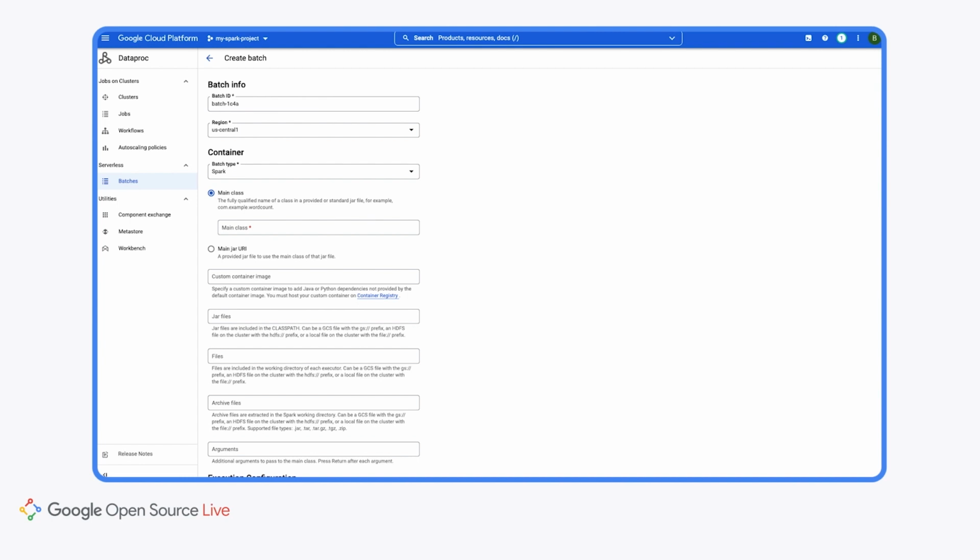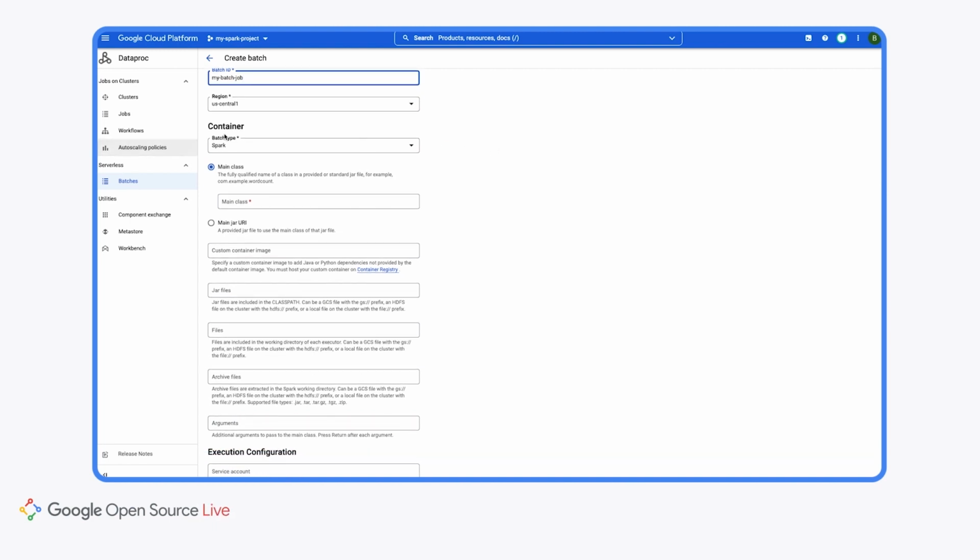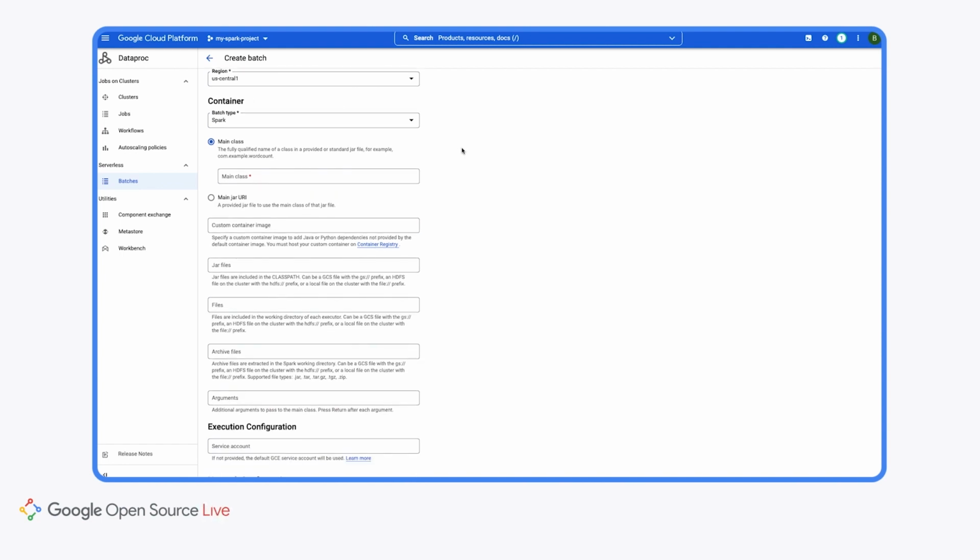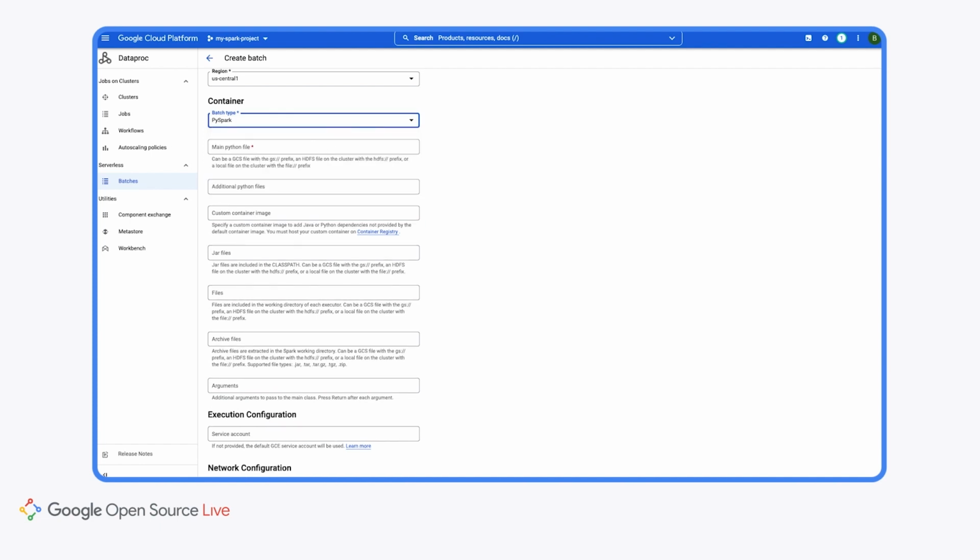The first thing we'll do is provide a batch ID. We will leave this region as US Central 1. Then under container, we have a lot of different options available to us, notably this batch type. If we click on this, we see that we can choose between Spark, SparkR, PySpark, and Spark SQL. We'll go ahead and use PySpark for this one.